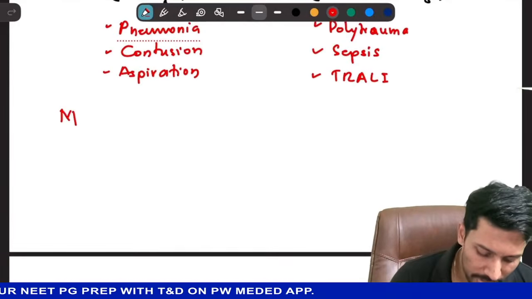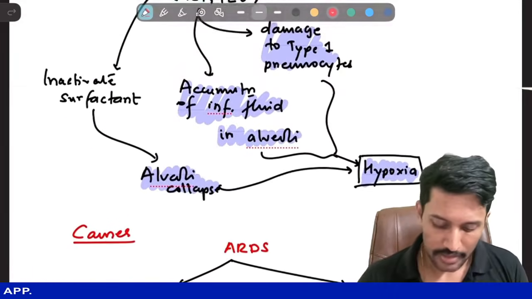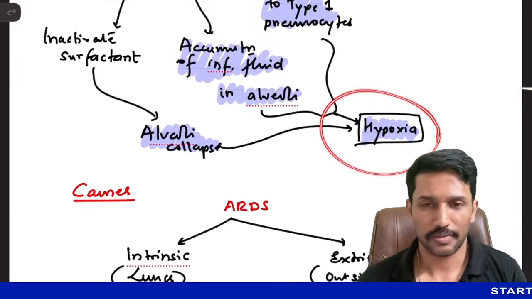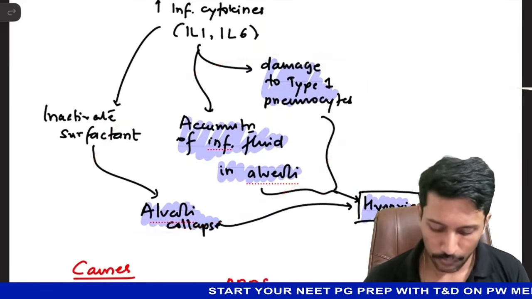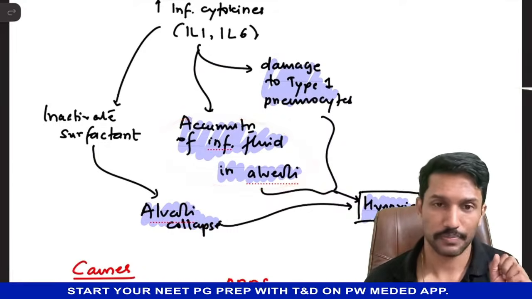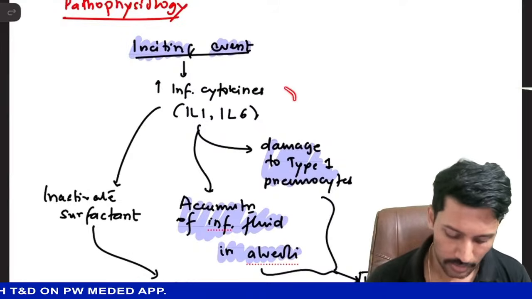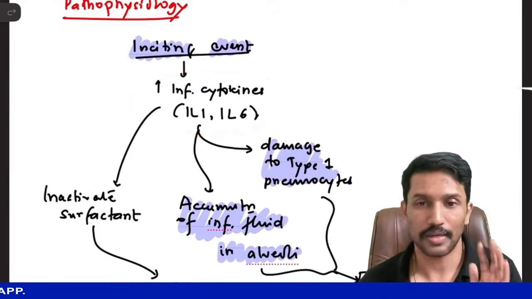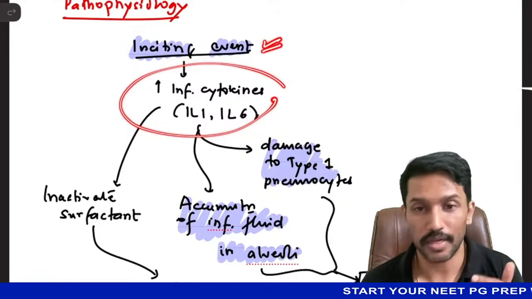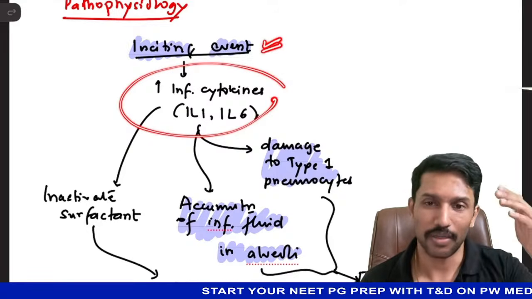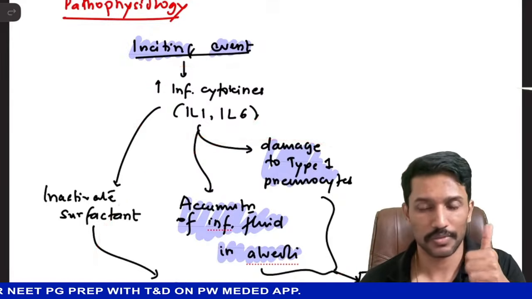Now coming to the management of ARDS. The patients of ARDS are at high risk of death, and that is because of hypoxia. If I have to counter the hypoxia, I have to overcome all these problems. The fluid in the alveoli has to be brought down. The collapsed alveoli need to be opened up, and further production of inflammatory cytokines should come down. So how can I make this come down? Treat the underlying cause. If I have sepsis, give antibiotics. Once the bacteria come down, inflammation comes down, further damage comes down. So treating the underlying cause.